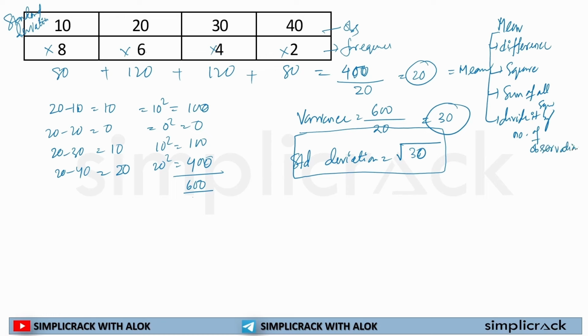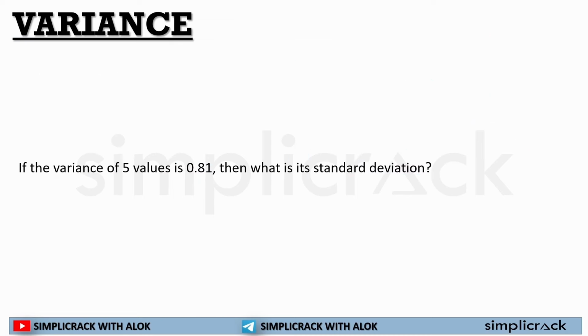That's it. That is how you will be calculating the standard deviation of each and every data. So we know how to calculate variance. Now, if in a certain question variance is given and we have to calculate the standard deviation, how do we calculate it? Standard deviation is the square root of variance.